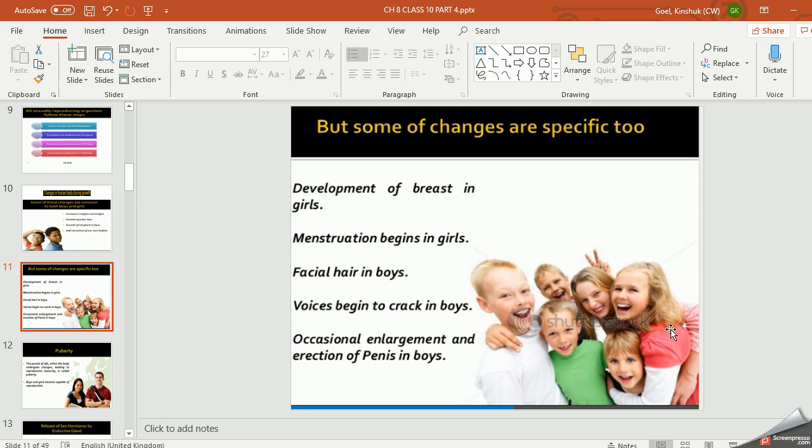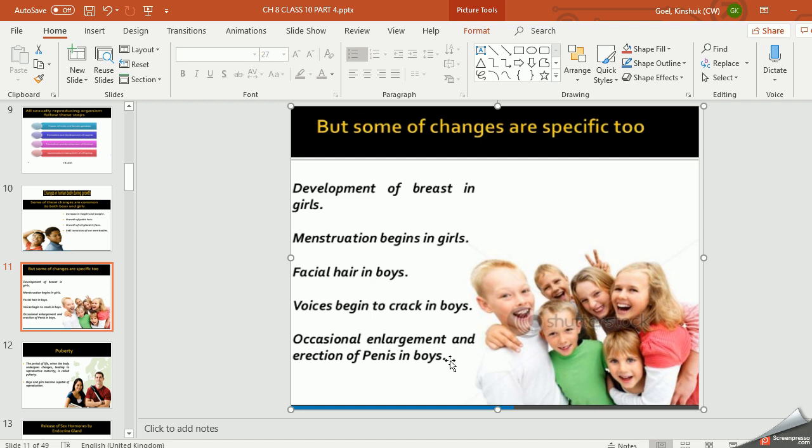For girls, I am talking about the development of breasts, right? Now menstruation begins. What menstruation is, I'll take at the end of this lecture. And development of mammary glands. These are the three features which take place only in the girls.